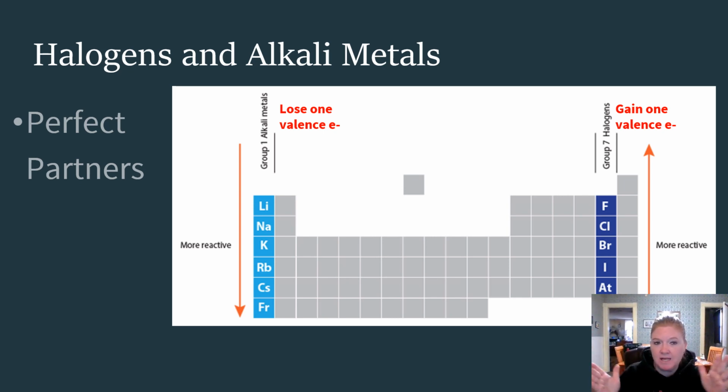So alkali metals and halogens are perfect partners. They love it. Alkali metals want to give one away. Halogens want to take one. So there's a lot of compounds that will form between alkali metals and halogens because they are perfect partners.